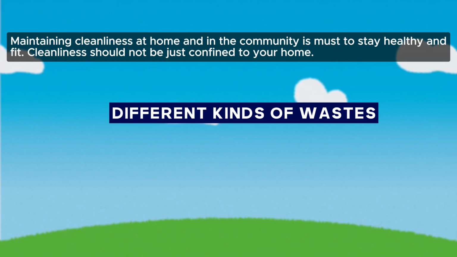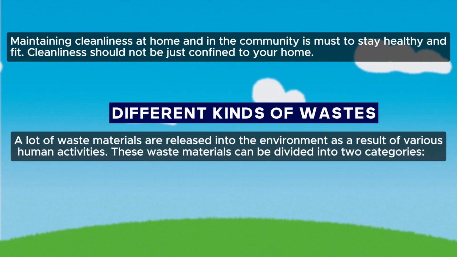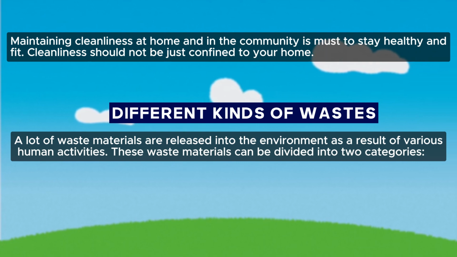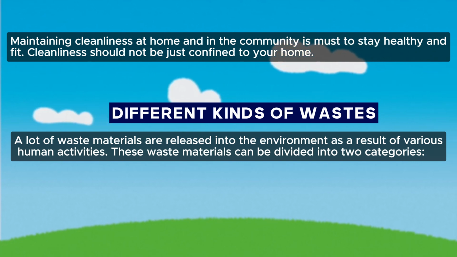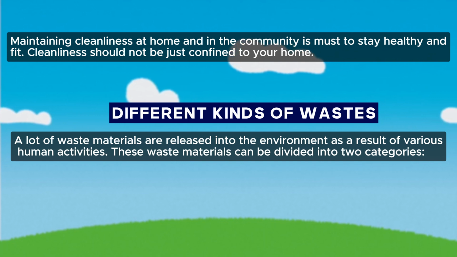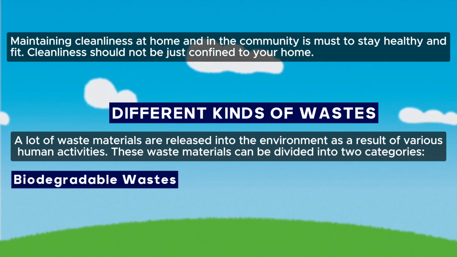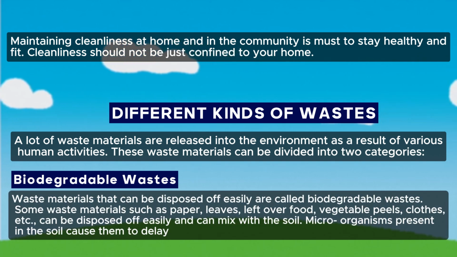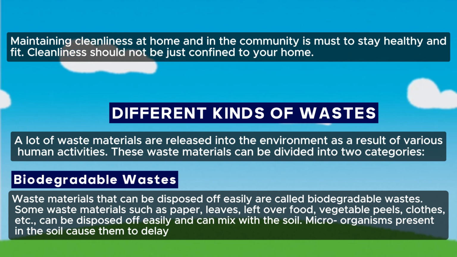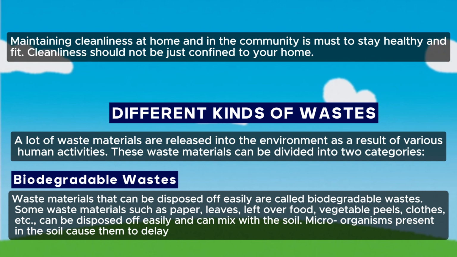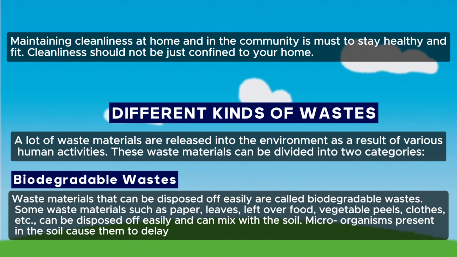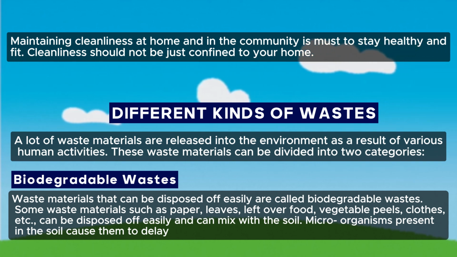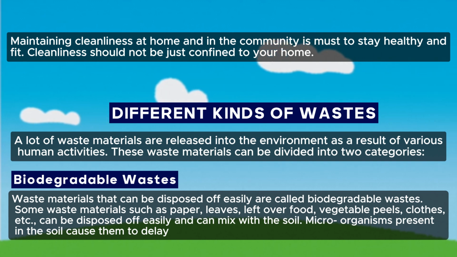Different kinds of wastes. A lot of waste materials are released into the environment as a result of various human activities. These waste materials can be divided into two categories. Biodegradable wastes. Waste materials that can be disposed of easily are called biodegradable wastes. Some waste materials such as paper, leaves, leftover food, vegetable peels, clothes, etc., can be disposed of easily and can mix with the soil. Microorganisms present in the soil cause them to decay.